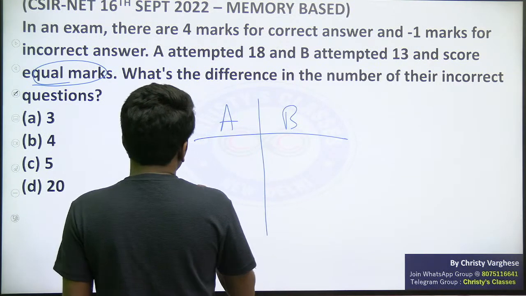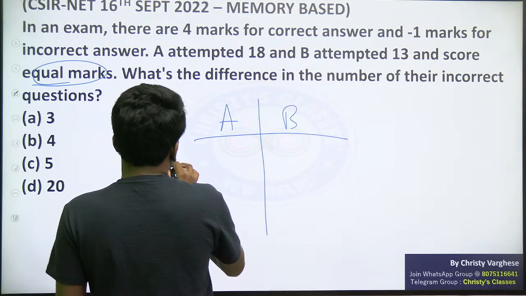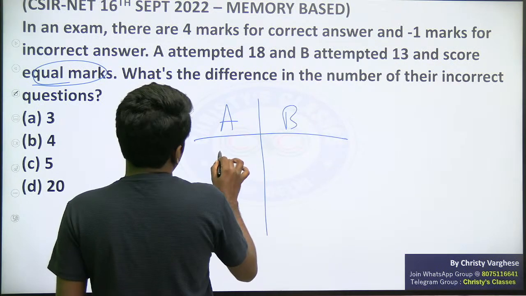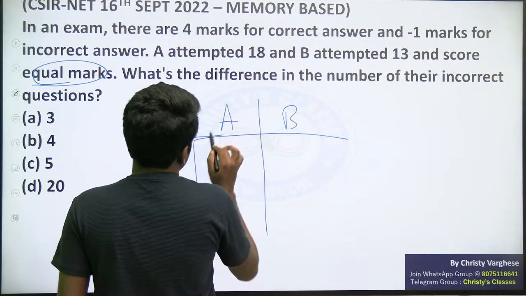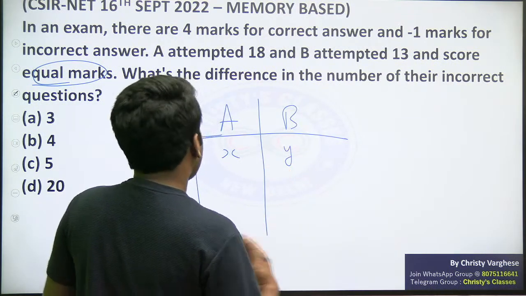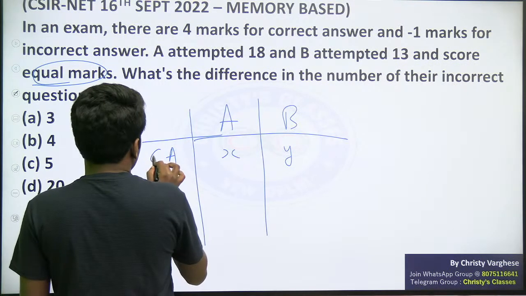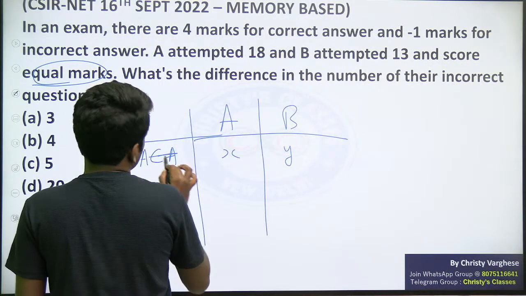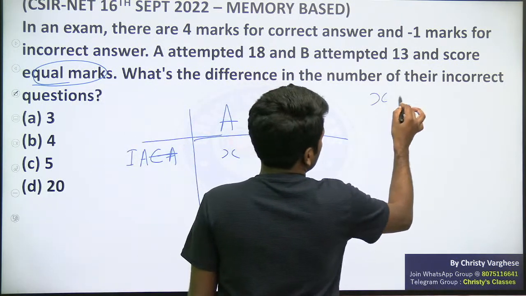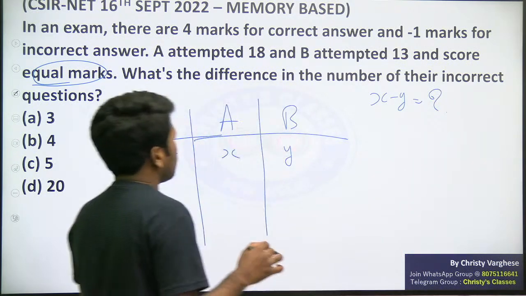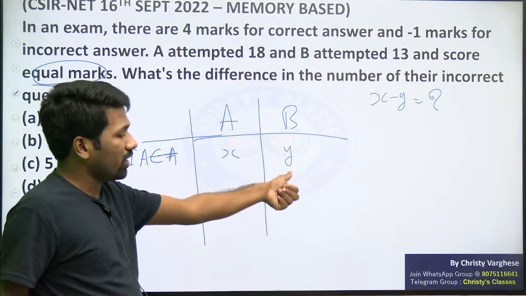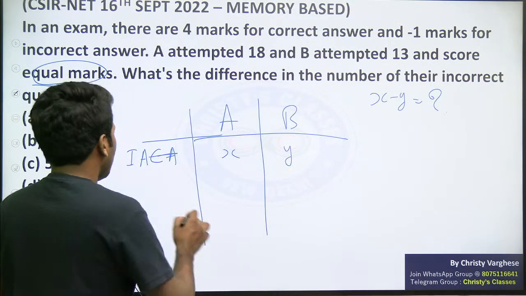So A attempted 18 questions. So let us assume, let X be the number of incorrect answers by A and Y be the number of incorrect answers by B. This X minus Y is our final answer na. X minus Y ka value find karna hai, if X is the number of incorrect answers by A, if Y is the number of incorrect answers by B.